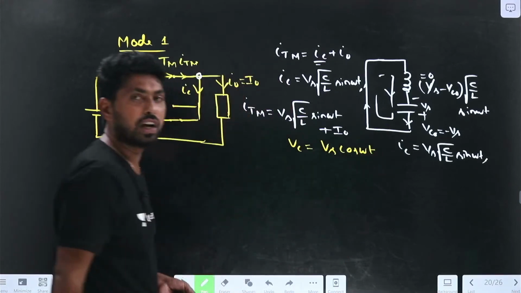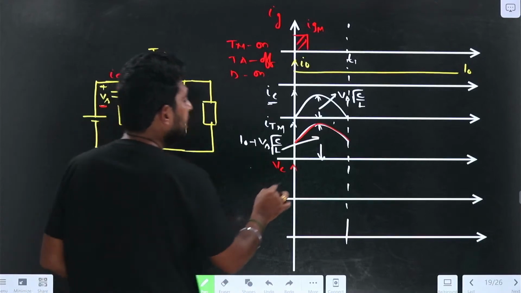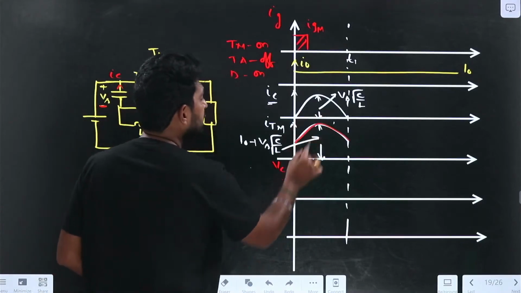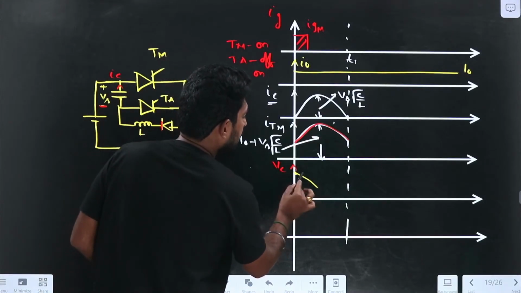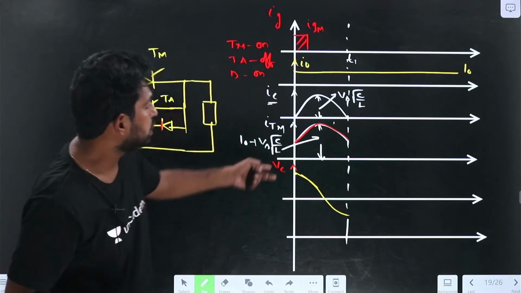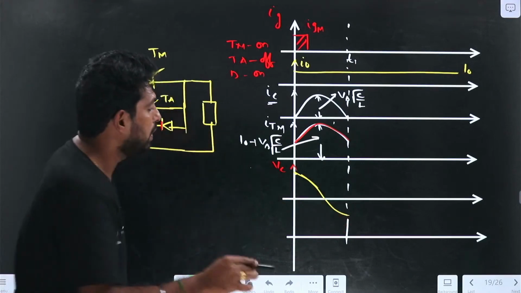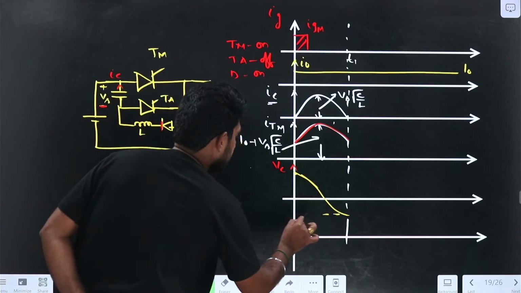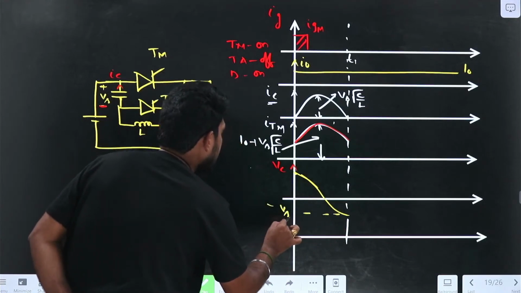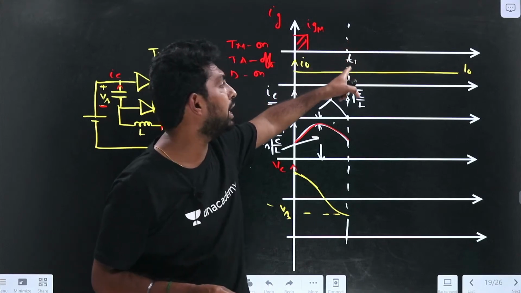If I draw Vs into cos omega t, it goes from plus Vs to minus Vs, like a cosine waveform. So Vc follows the cosine waveform so that it reaches minus Vs. At omega t equal to T1, what happens?